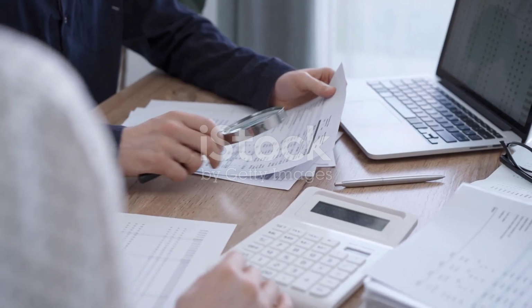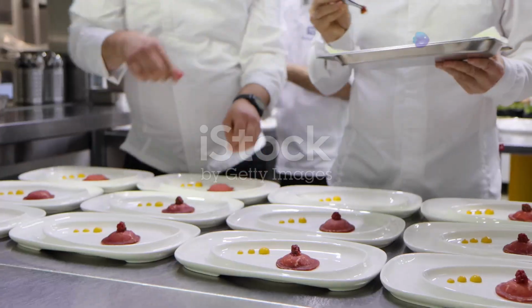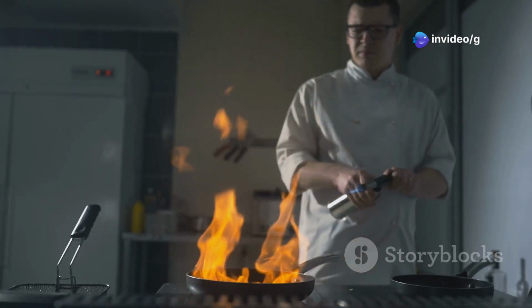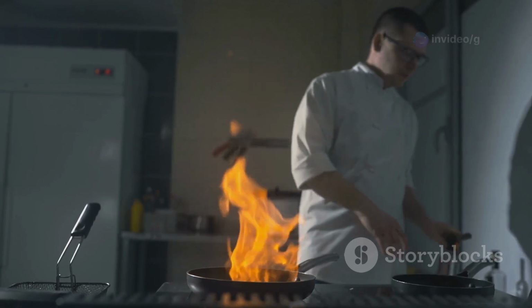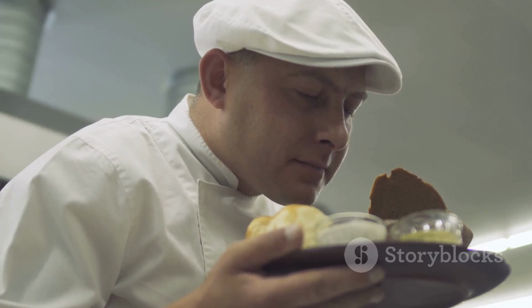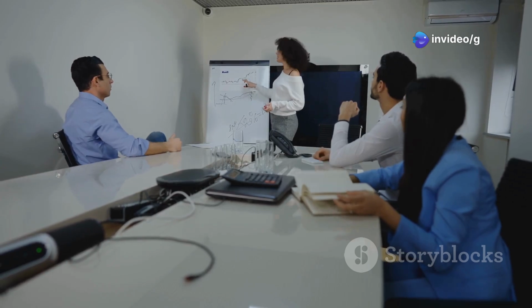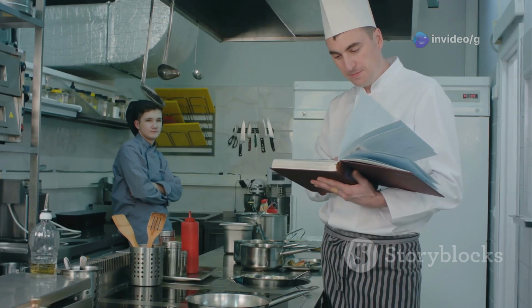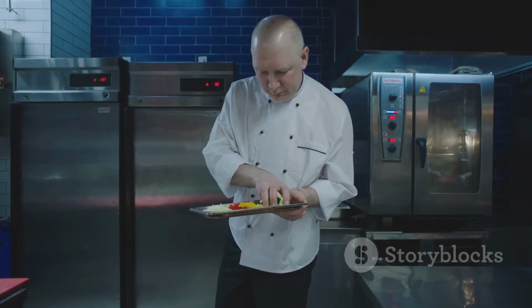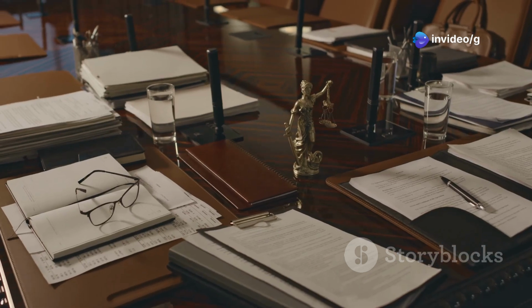So what's the difference between IFRS and GAAP? Imagine them as two chefs making the same dish. They both want a delicious result, but their methods vary. IFRS is like a chef who prefers flexibility and judgment, trusting their instincts in the kitchen. They focus on the spirit of the rules, allowing for different interpretations based on the situation. This is known as a principles-based approach. GAAP, on the other hand, is like a chef who sticks to a strict recipe, measuring every ingredient precisely. They follow a detailed set of rules and guidelines, leaving little room for interpretation. This is called a rules-based approach.